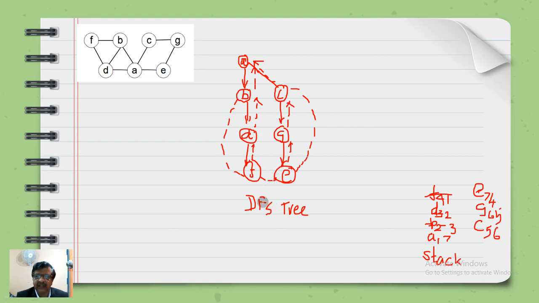So there are three cycles: F, E, G, C, A, B, D, F. B, F, D, B. Okay, C, G, E, C. These are all the cycles present in the graph.